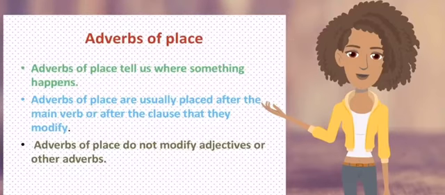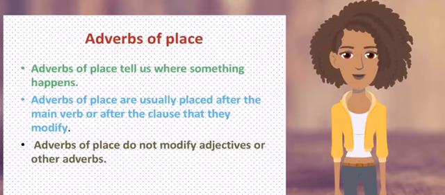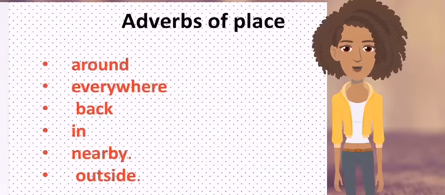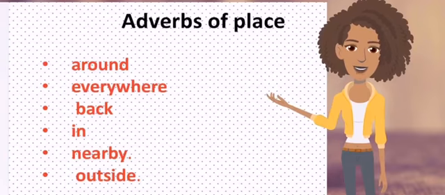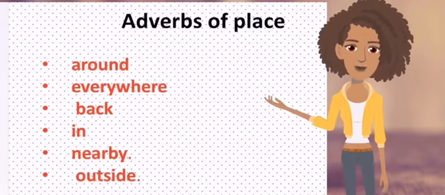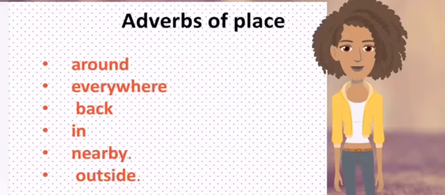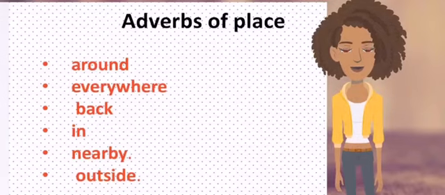Adverbs of place do not modify adjectives or other adverbs. A few adverbs are around, everywhere, back, in, nearby, outside. Please note that there are some prepositions we can use as adverbs, but it depends on the situation in which they are used.